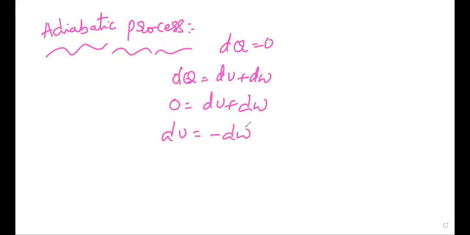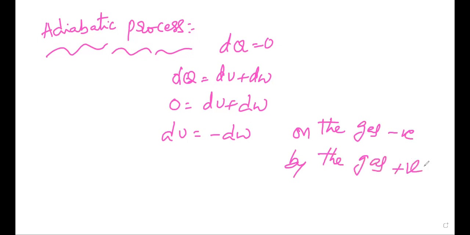So during adiabatic compression of a gas, the work done on the gas is negative, and the work done by the gas is positive.